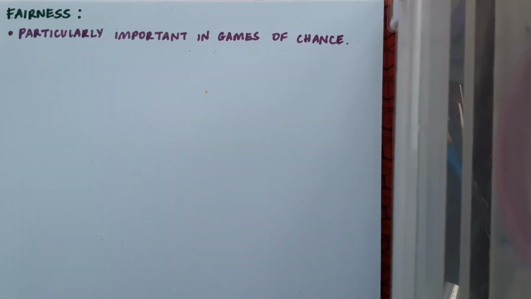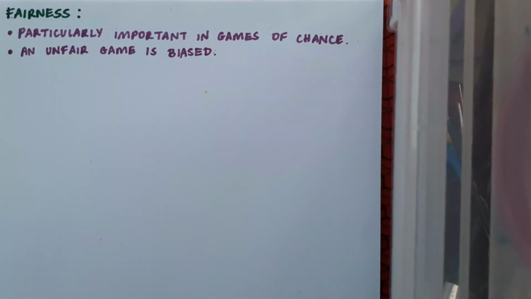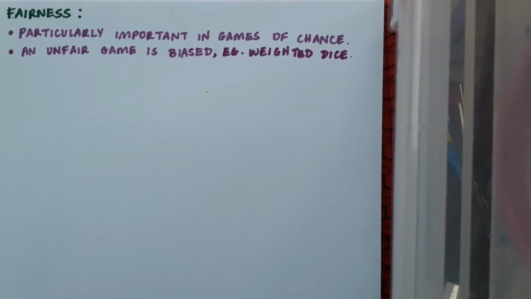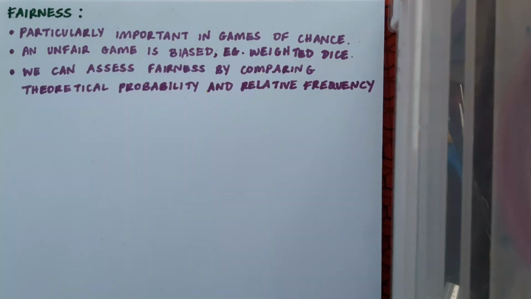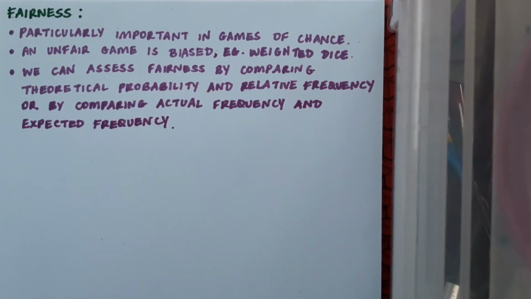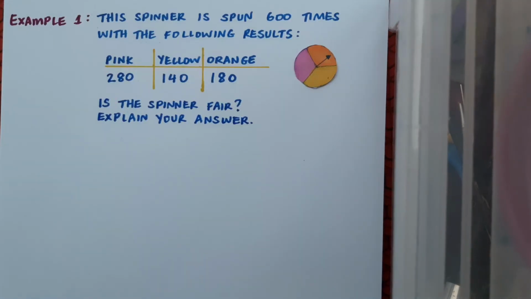The last section of this video relates to fairness. This is particularly important in games of chance. For example, games that depend on the roll of dice. An unfair game is biased. For example, regular dice may be weighted in order to give back a particular result more frequently. We can assess fairness in a couple of ways. First of all, we could do that by comparing theoretical probability and relative frequency, or by comparing actual frequency and expected frequency. So here's an example.